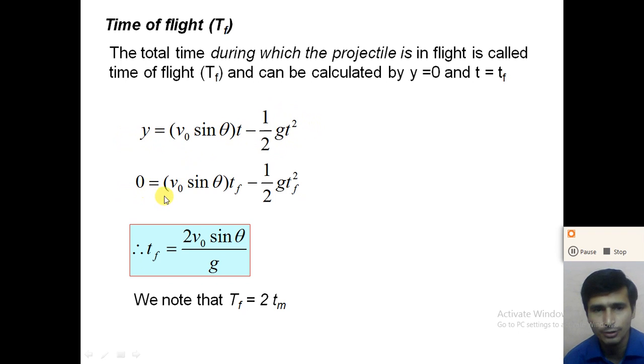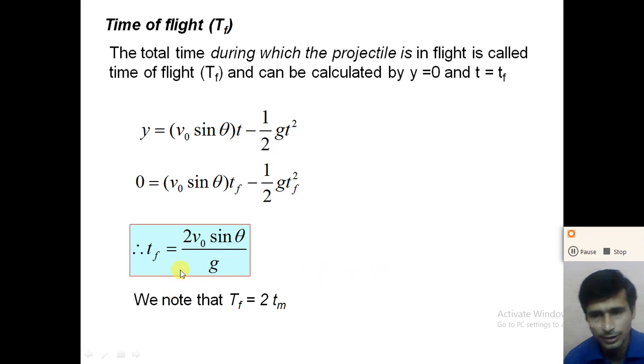We get 0 is equal to v0 sin theta into tf minus 1/2 g tf square. We take 1/2 g tf square to the other side, right? 1/2 g tf square is equal to v0 sin theta into tf. So from that, if you calculate, tf is equal to 2 v0 sin theta divided by g, and tf is the time of flight, that is the total time during which the projectile is in flight.